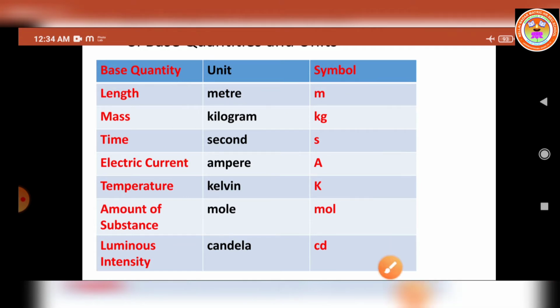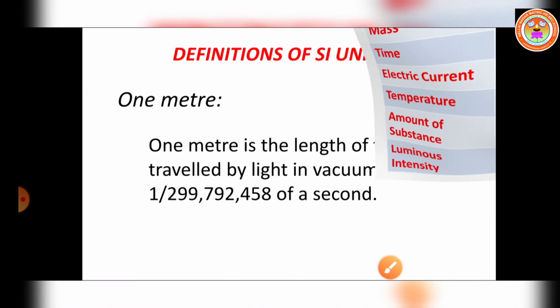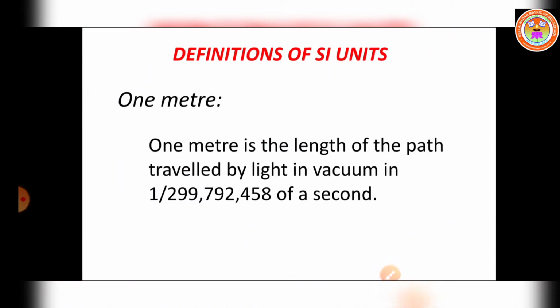Okay. Now let us move on to the definitions of SI units. Already you know what is length, what is mass, what is time, what is electric current, what is temperature, what is amount of substance, what is luminous intensity. You have studied in our lower classes, isn't it? Here let us see the definition of the SI units. First, the SI unit of length is meter. So we can define 1 meter.